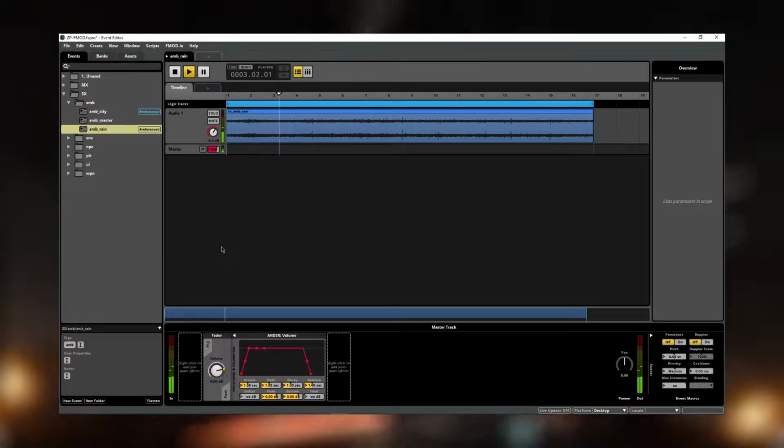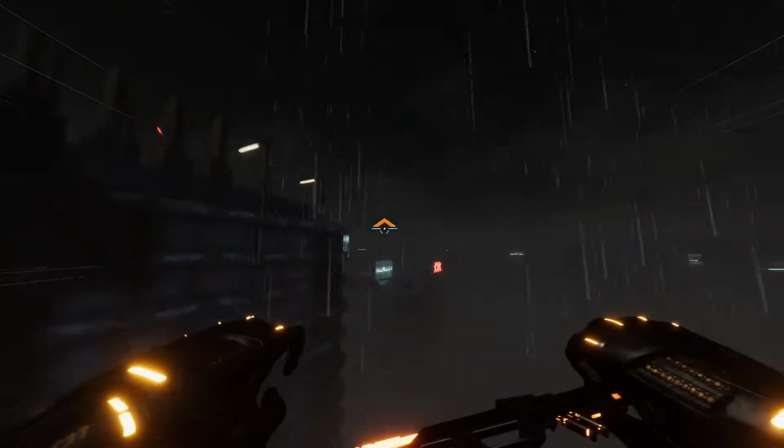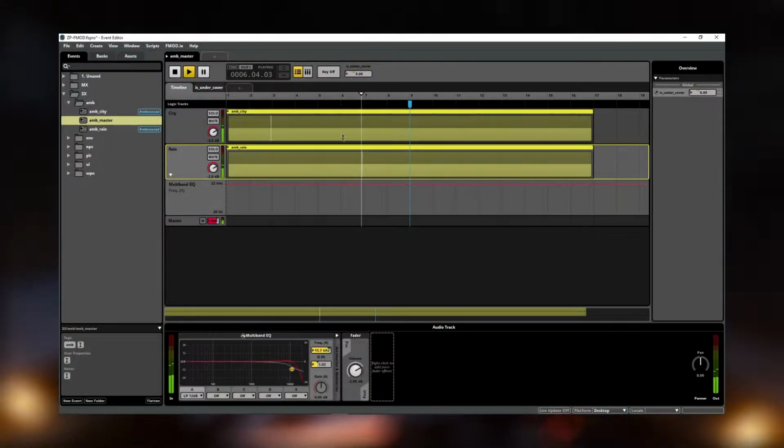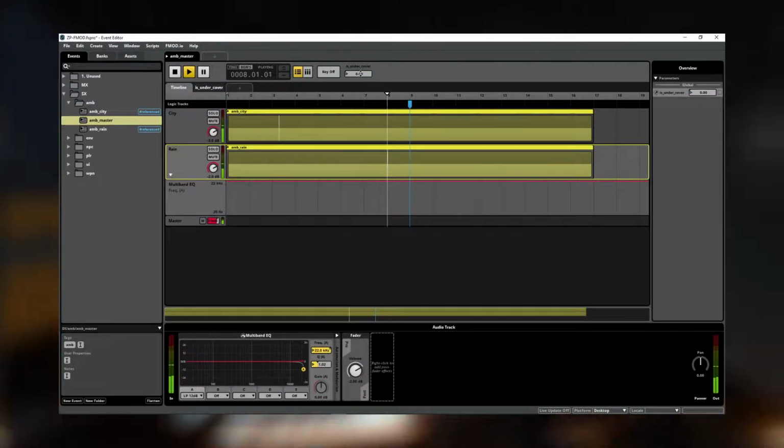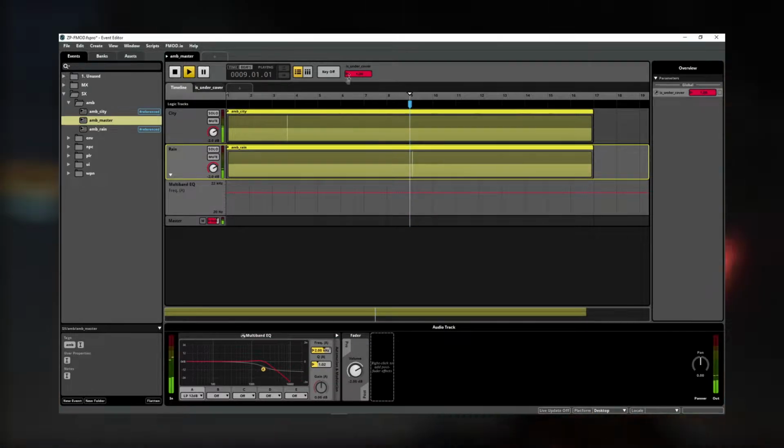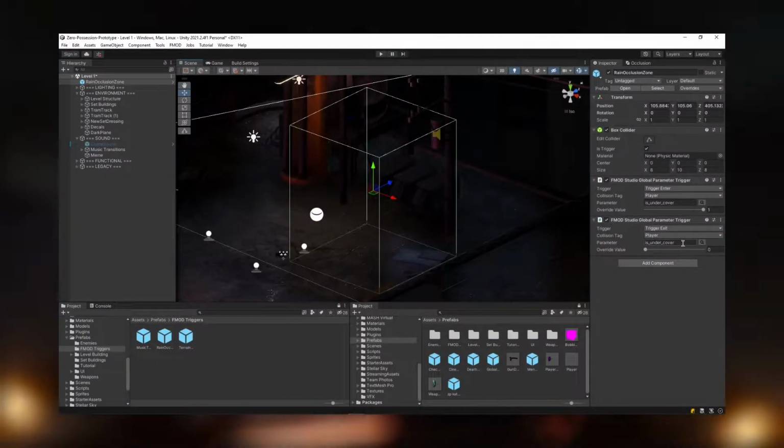There are 2 independent loops being used, city and rain ambience. While there's nothing really in terms of implementation here that's exciting, I allowed for an easy trigger volume that applies a low-pass filter to the rain specifically, which adds the effect of occluding the sound of the rain when undercover.